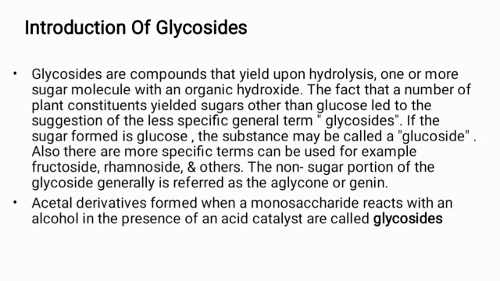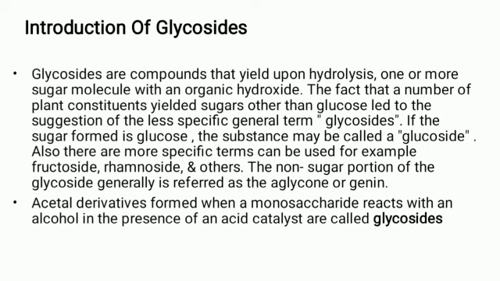So, glycosides are compounds that yield upon hydrolysis one or more sugar molecules with an organic hydroxide. The fact that a number of plant constituents yielded sugar other than glucose led to the suggestion of less specific, general terms, glycosides. If the sugar form is glucose, the substance may be called a glucoside. Also, more specific terms can be used, for example, fructosides, rhamnosides, and others. The non-sugar portion of the glycoside is generally referred to as aglycon or genin.